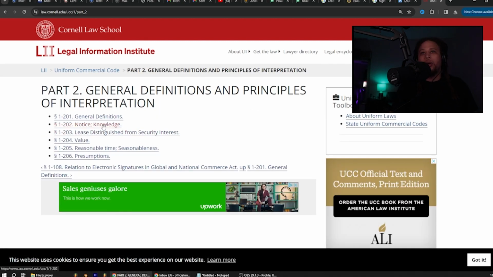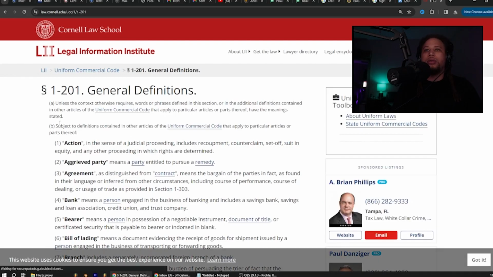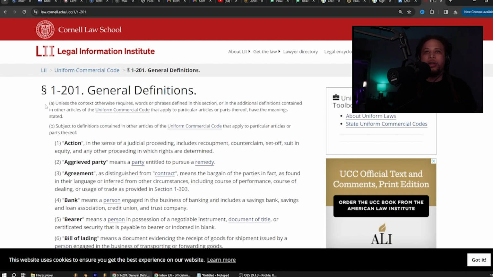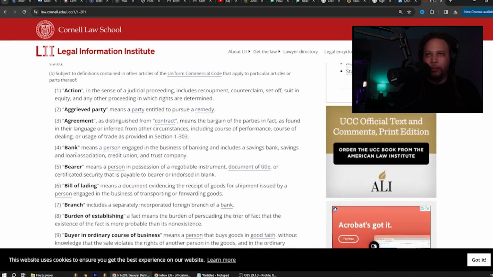All right, looks like we're on part 2 now. So this is where we're going to go ahead and get into the definitions. Unless the context otherwise requires, words or phrases defined in this section or in the additional definitions contained in other articles of the Uniform Commercial Code that apply to particular articles or parts thereof have the meanings stated.